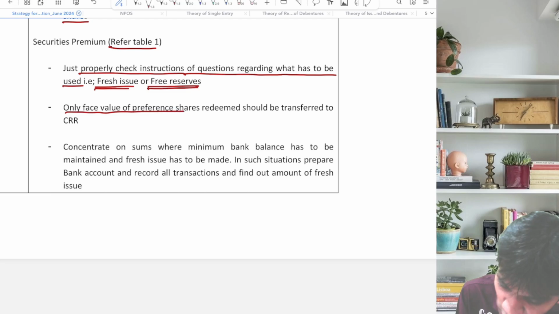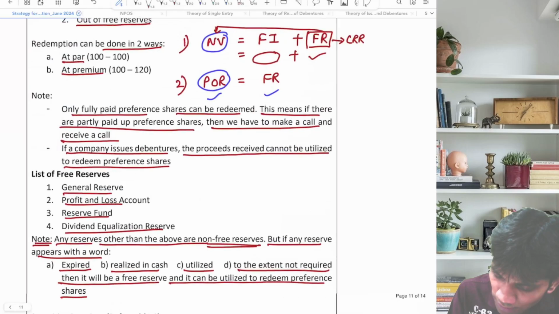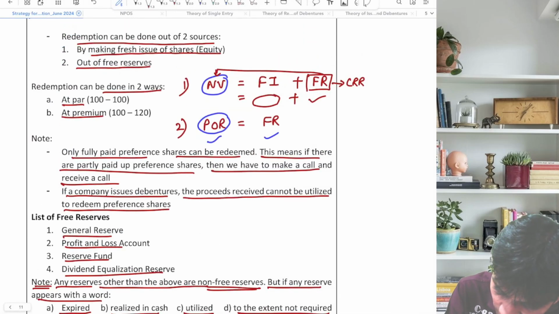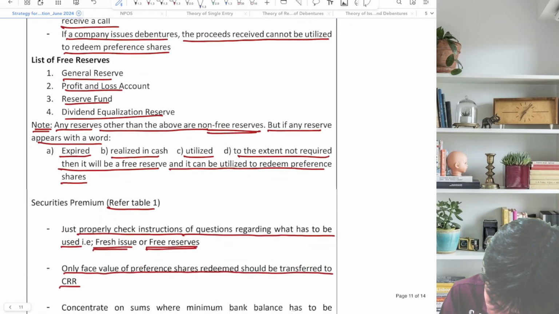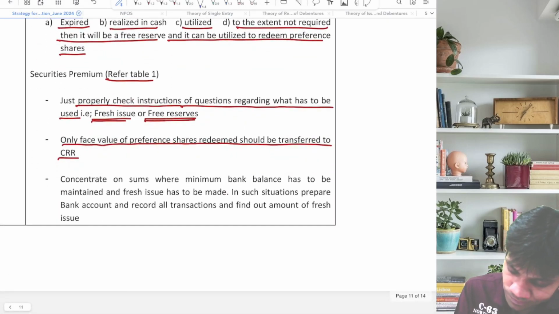Only the face value of the preferences redeemed should be transferred to CRR. This is what I've discussed here, guys. Only the face value of the preferences redeemed out of free reserve should be transferred to CRR.